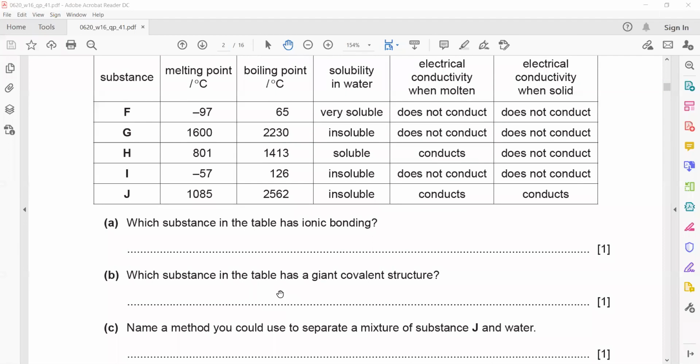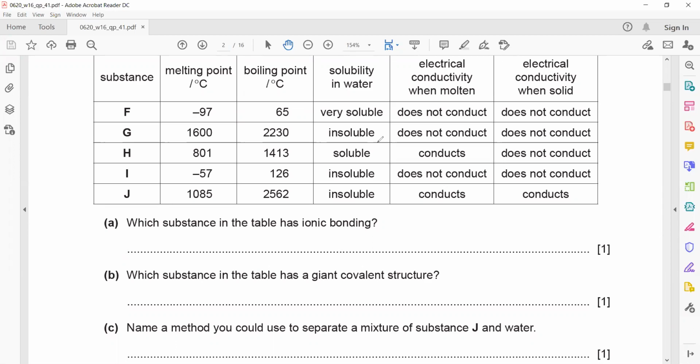Which substance in the table has a giant covalent structure? If it has a giant covalent structure, it should have a high melting and boiling point. It should not dissolve, or it should be insoluble. The giant structures such as diamond or silicon dioxide cannot conduct.